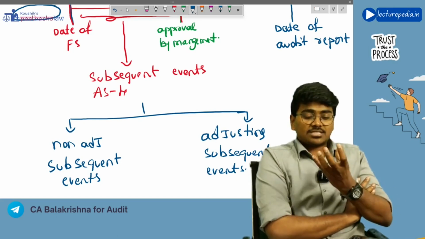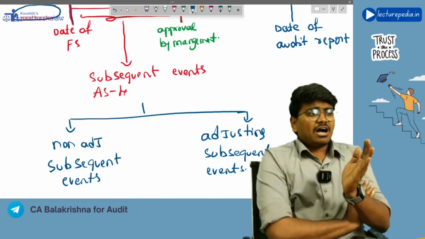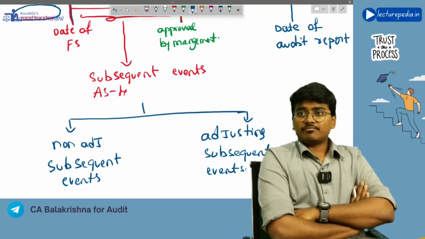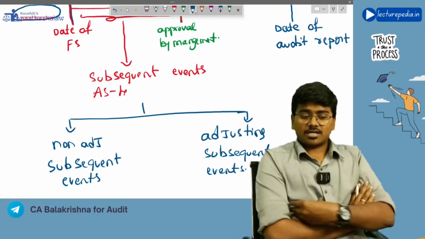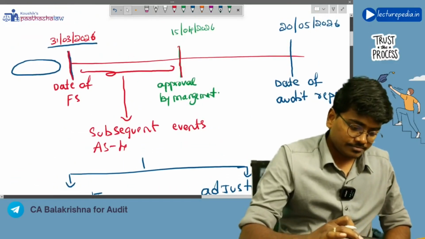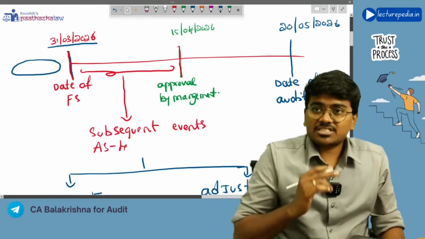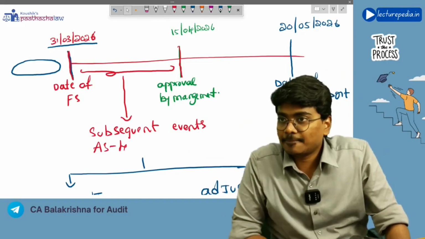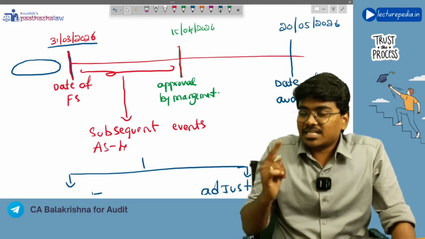There, basically, after the date of financial statements, various events and transactions will occur. Let's say, for example, after 31st March 2026, some sale transaction has occurred. Is that a subsequent event?